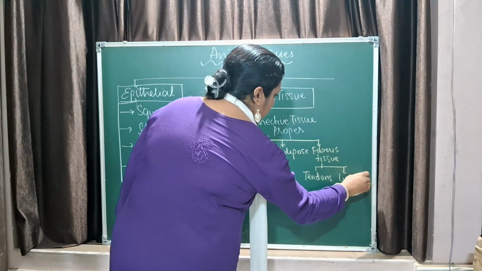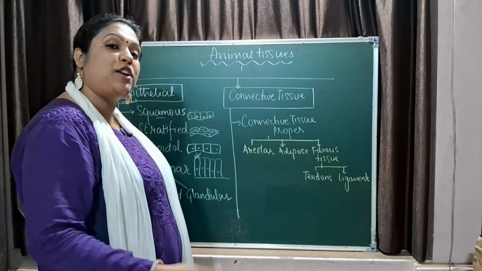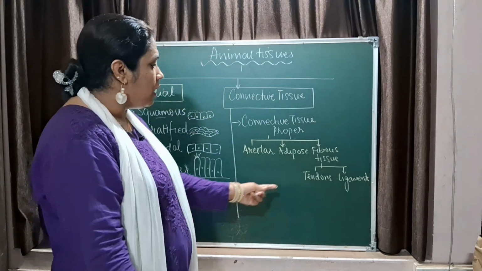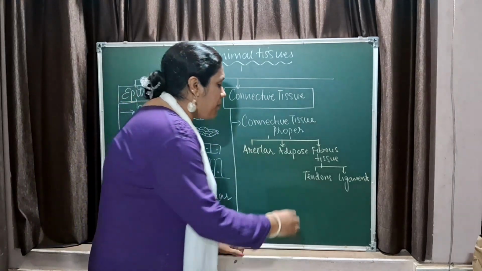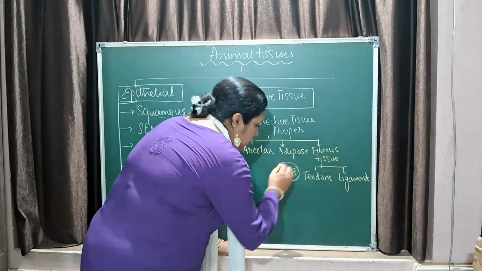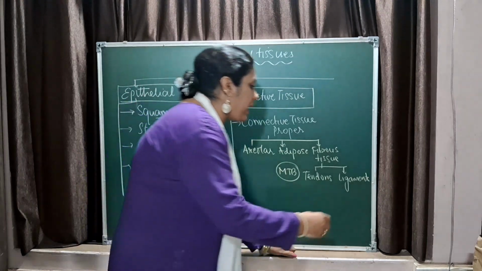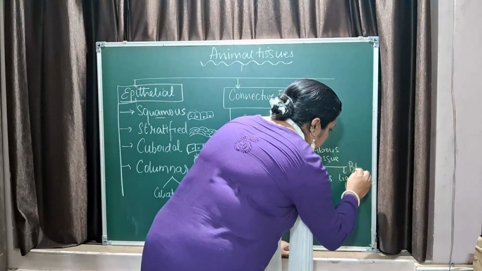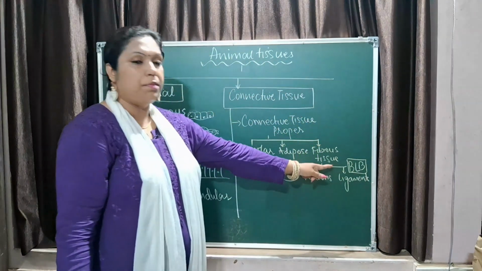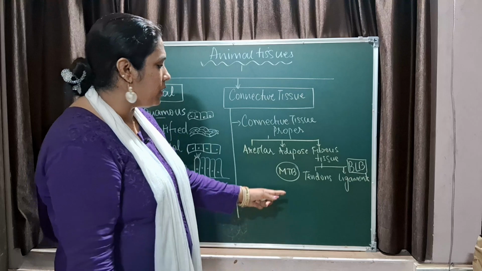Now, how will you remember the function of tendons and ligaments is very confusing, and what kind of fibers are present in it, that is much more confusing. So, tendons, remember MTB, my textbook, that is muscle connects to bone by tendons, and ligament, remember BLB, bulb, bone connects to the bone by ligament. Okay, so you'll remember that.